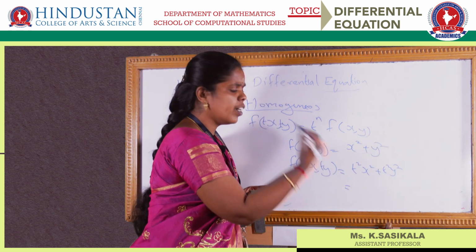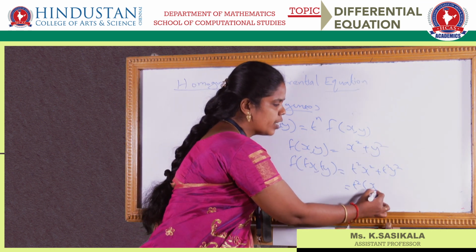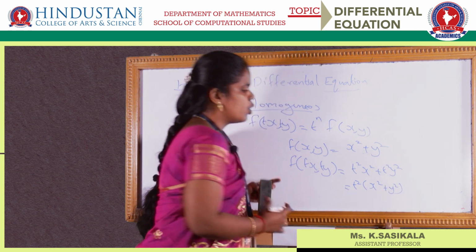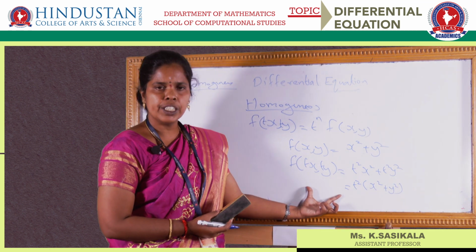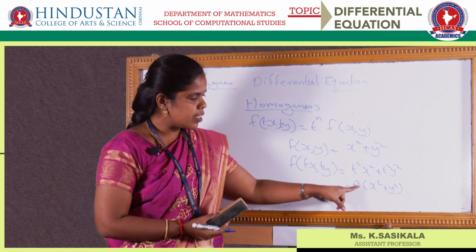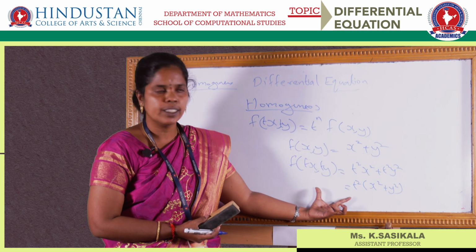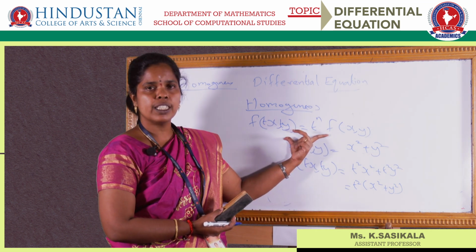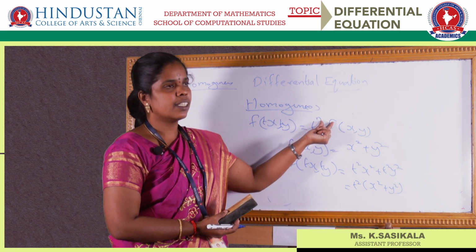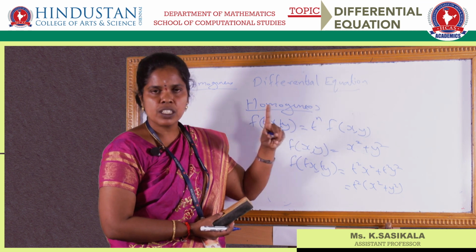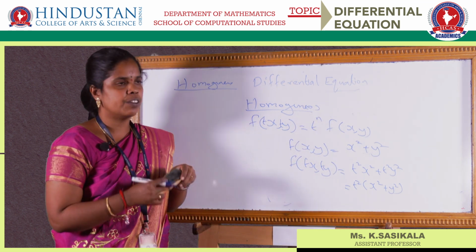If you take t square commonly out, you have x square plus y square. So this is a homogeneous equation of degree 2. In general, this is a homogeneous equation of degree n. T power n represents the degree of the given equation.